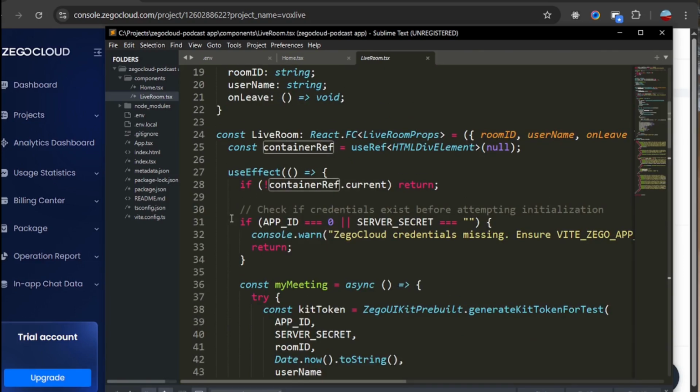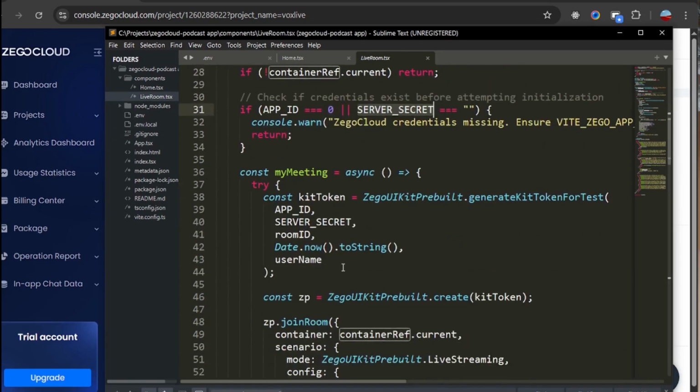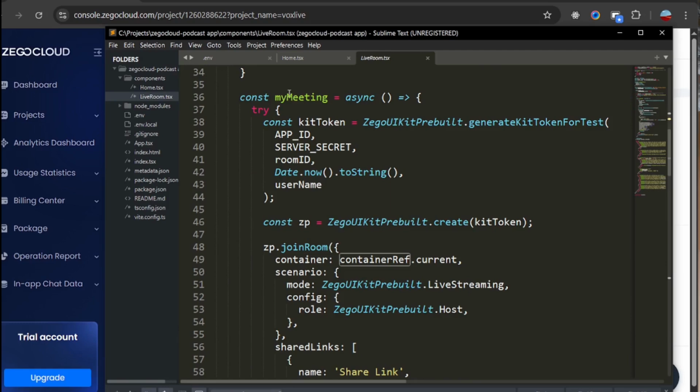And so I have a check block here. I want to check if credential exists before attempting to initialize. I want to check if this app ID and then the app security truly exists in my project before I initialize or proceed. And if it doesn't exist, I'll show this error or warning.